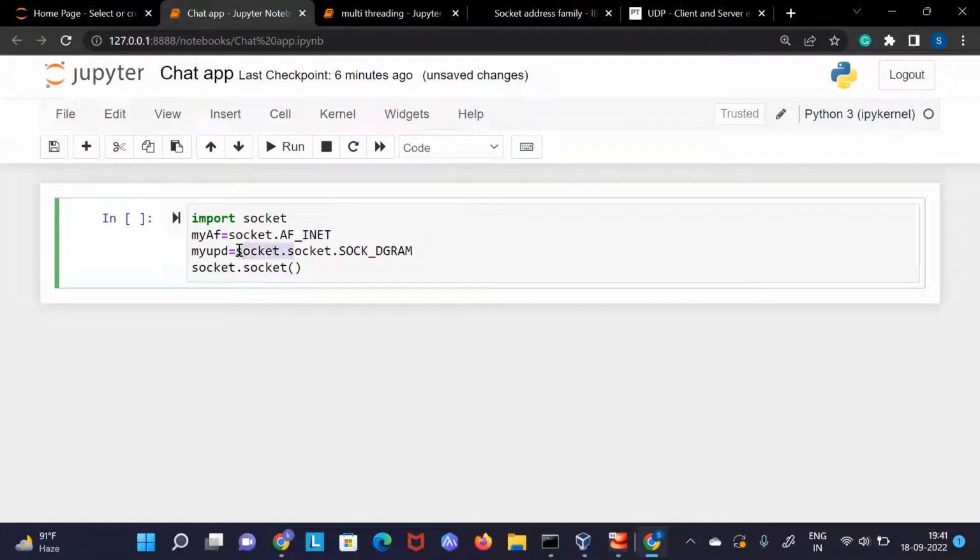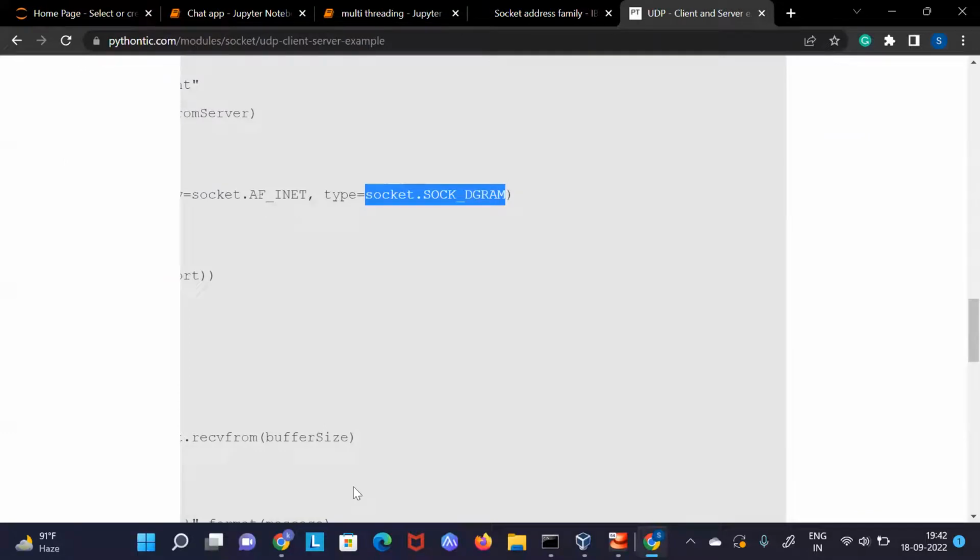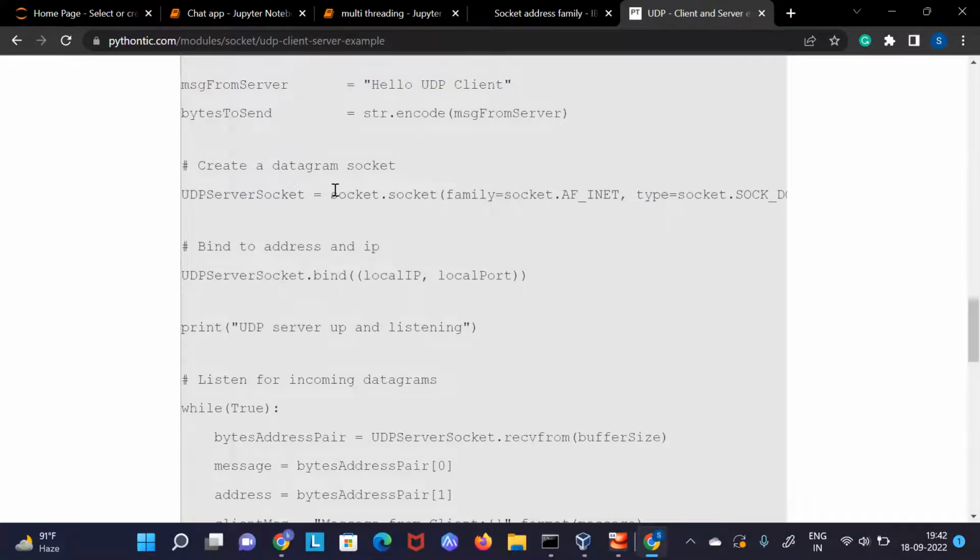Now, what I wanted to say is, I want to create a socket. The same thing you can see here, how they have used socket.socket. It takes two arguments. First is what address family you are using, and second is what type you are using, UDP or TCP.